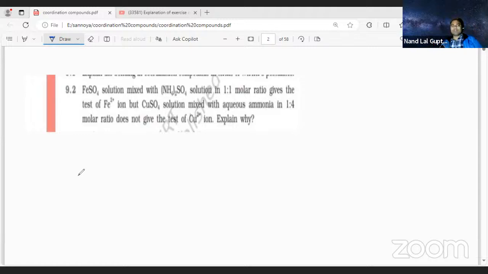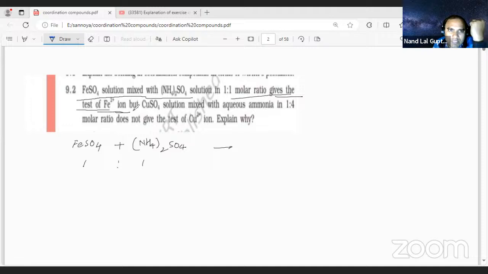Now you see, student, question number 2 is also a very simple question. They are saying FeSO4 solution is mixed with (NH4)2SO4. You are heating this and mixing it in a 1:1 molar ratio, which gives the test of Fe2+ ion. It is giving the test of what, student? Fe2+ ion.